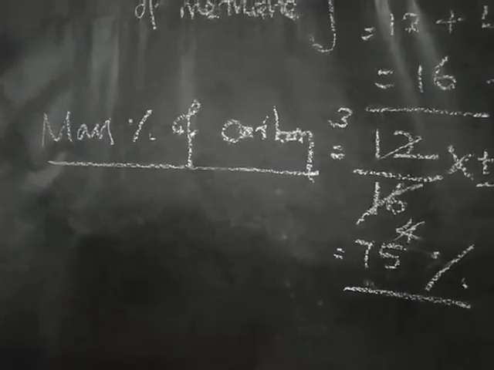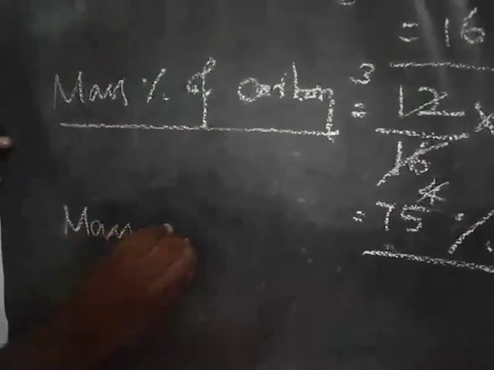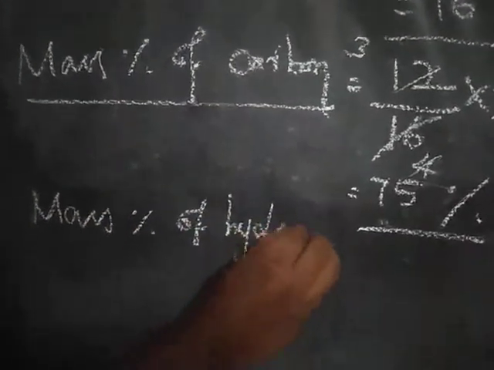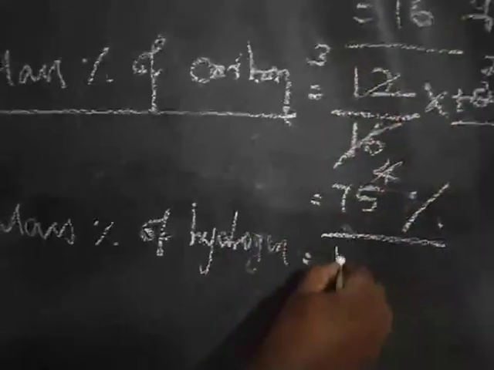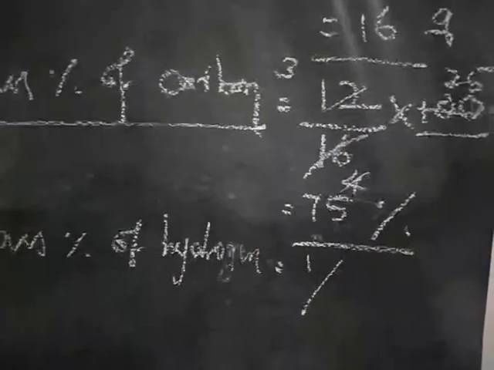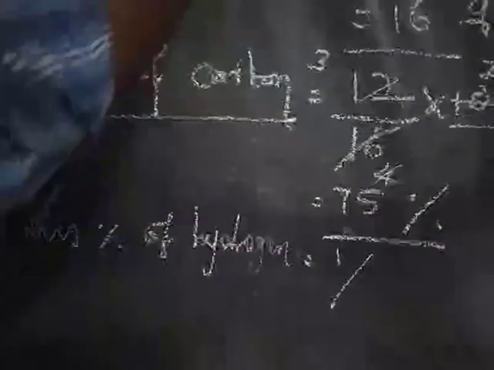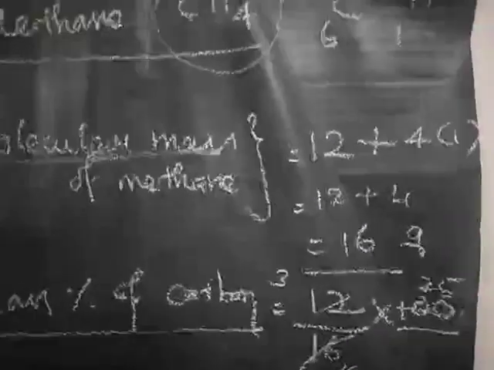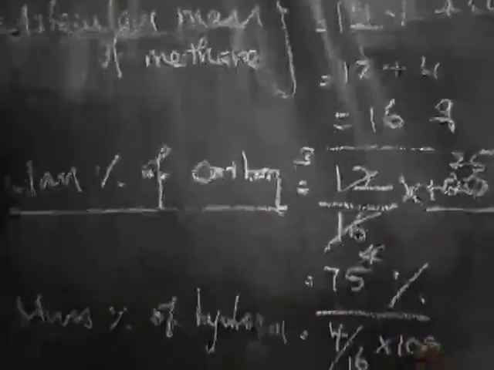In the same way, mass percentage of hydrogen. Hydrogen is 1, but here 4 hydrogen atoms are present, so we have to write 4. We should not write 1. So 4 divided by 16 into 100.